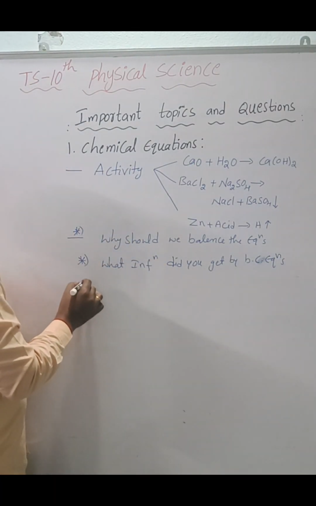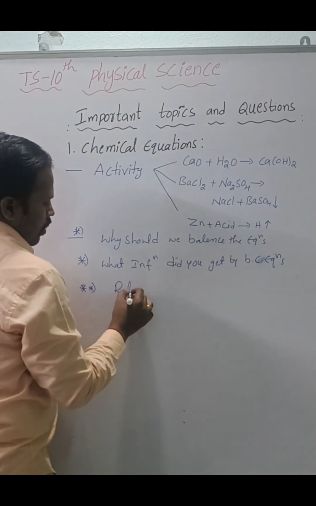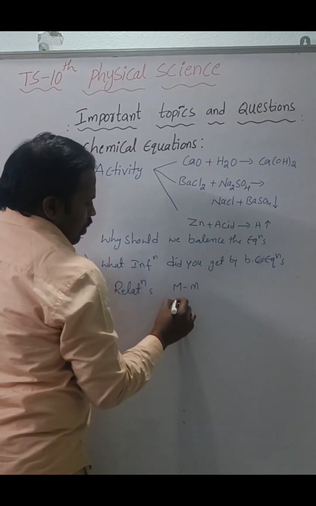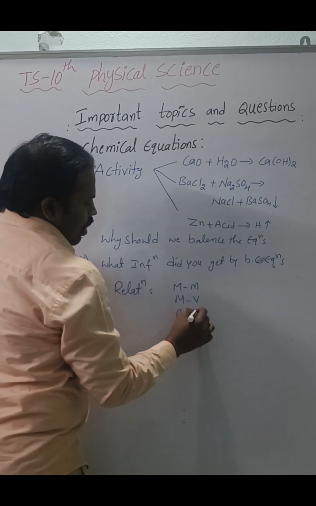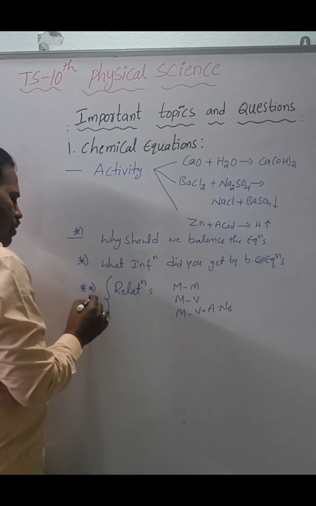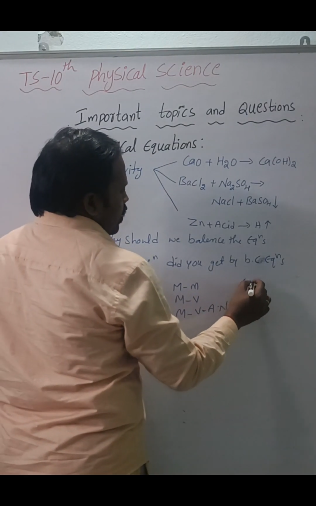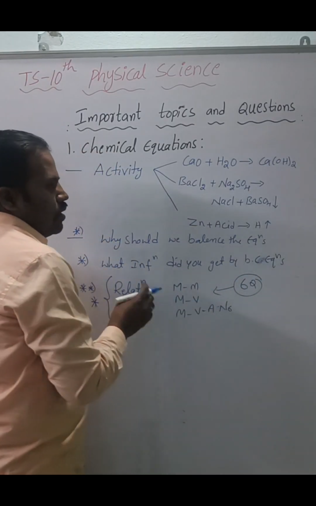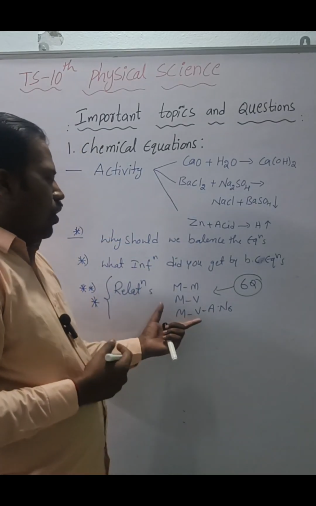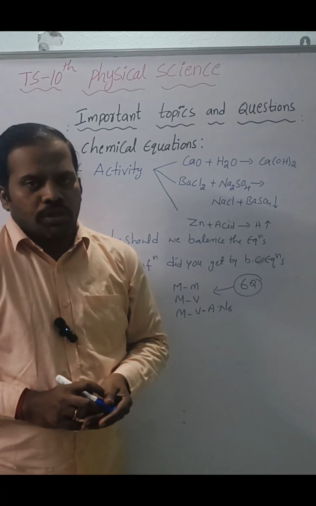And finally, the maximum questions guessed for this academic year are on relations: mass and mass relation, mass and volume, and Avogadro number. Based on this, you have to practice maximum questions. In our textbook, there are a total of 6 questions. Based on these, practice the remaining questions and change the equations to grams. Then you will get the knowledge about these relations. In the first chapter, these are all the important questions.